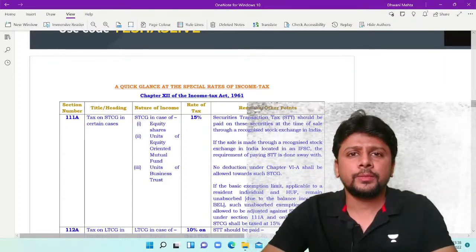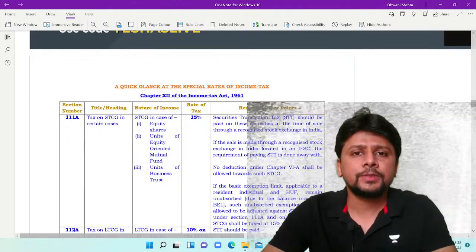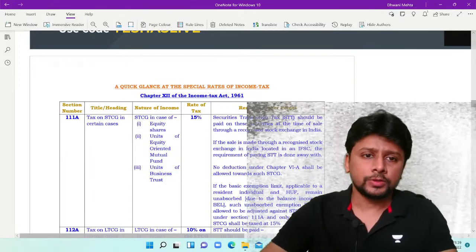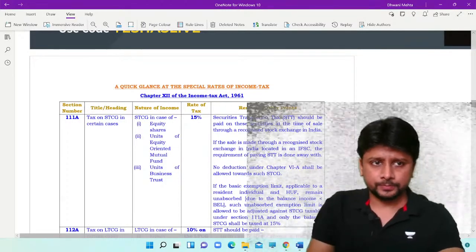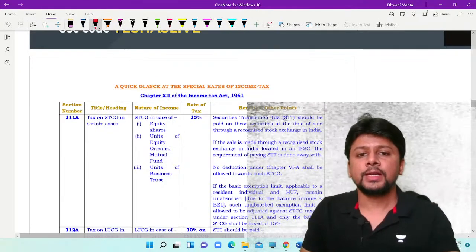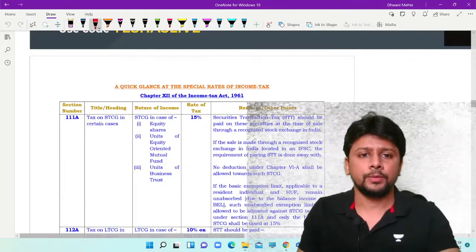Chapter 12 of the Income Tax Act prescribes all the special incomes. What do I mean by special incomes? I'm talking about all those incomes for which a special income tax rate has been prescribed.